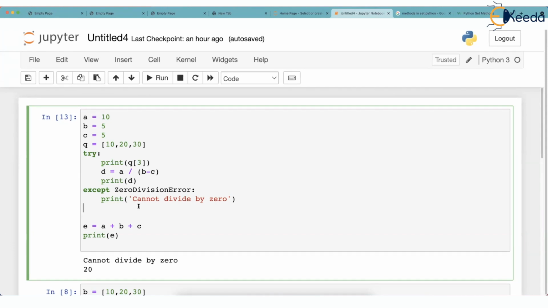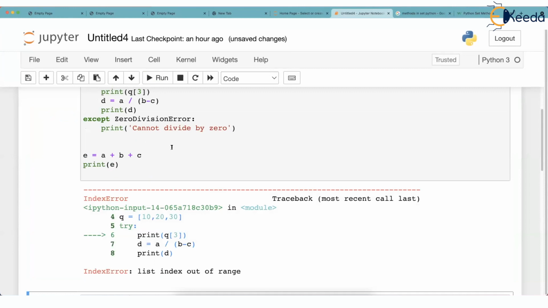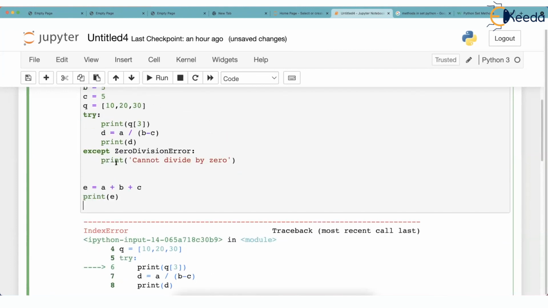And you know what Python does? It takes strict action. It says, I have thrown an object, you are not catching it, you are not taking some steps, so I will stop the program right here. And these lines will not run. Just check. Oh, index error, that's right. Traceback. And you can easily see this is list index out of range. But what about these lines? These lines did not run because you did not have a matching catch.